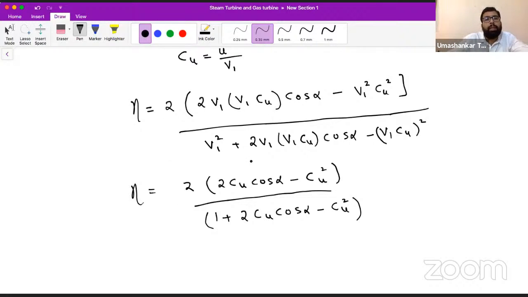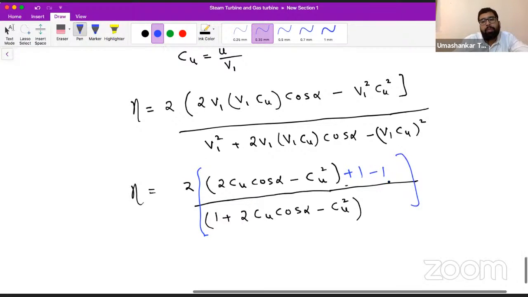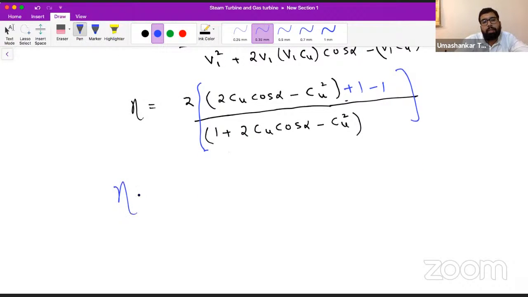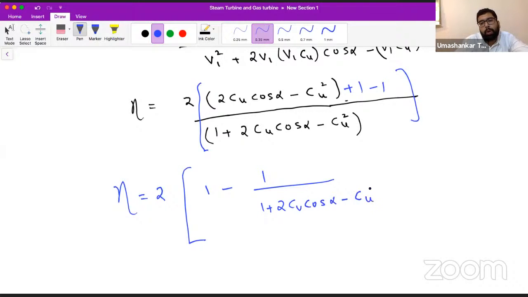So tell me now, if I add a plus 1 here, let me take this 2 as common. We can write like this. If I do a plus 1 and minus 1, will there be a problem? So this efficiency can now be written as 2 times, this plus 1, if I take, this will become 1, and it will be 1 minus 1 plus 2 Cu cos alpha minus Cu square, over 2 Cu cos alpha minus Cu square.